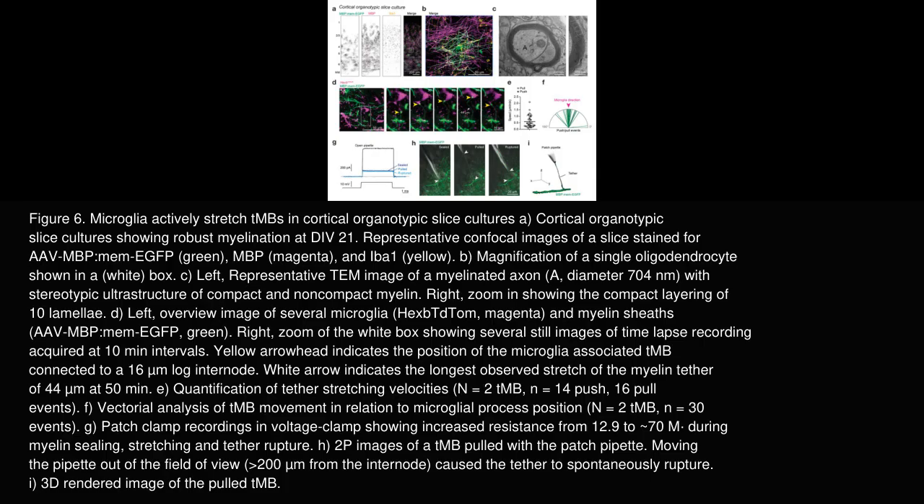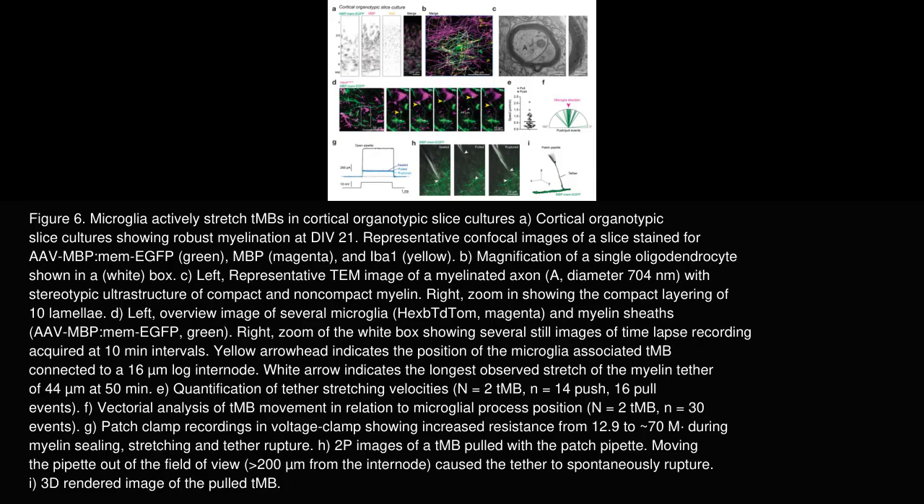Microglia dynamically extend and retract processes to pull on TMBs, resulting in stretches averaging 0.59 micrometers per minute and maximum stretches up to 44 micrometers. Panel E quantifies the velocity of these tether stretching events, while Panel F analyzes the directionality of TMB movement relative to microglial positioning. Panel G shows electrophysiological patch clamp recordings, indicating increased resistance consistent with myelin sealing and tether pulling.